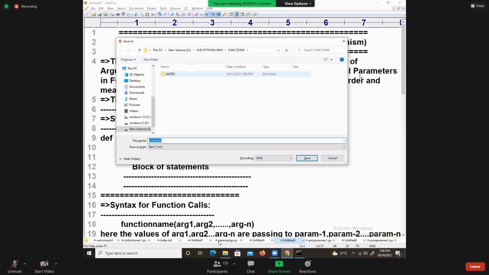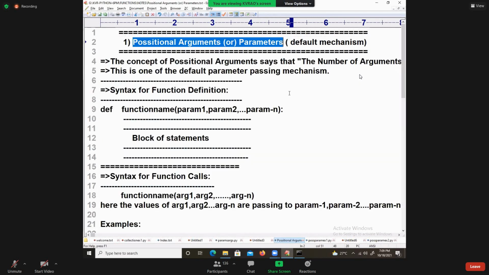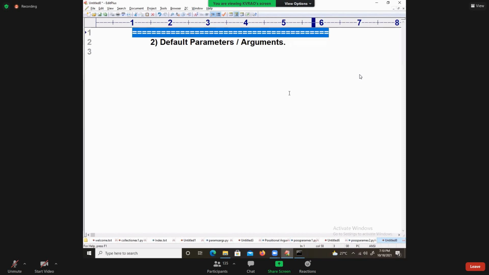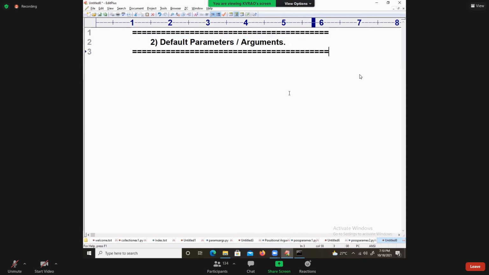Next I am going to talk about another mechanism that is called the default mechanism. I am going to explain the default mechanism. Let us see how easy this is. There I am going to talk about what the default parameters are. Default parameters are arguments, and we are going to discuss them.